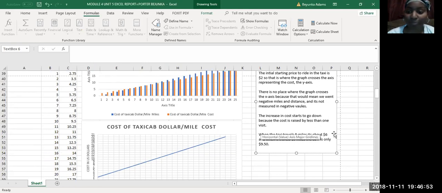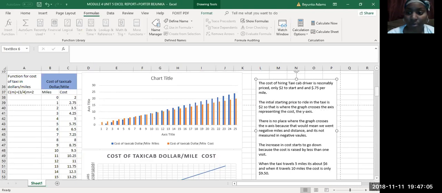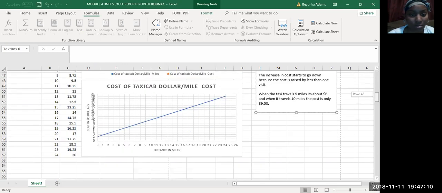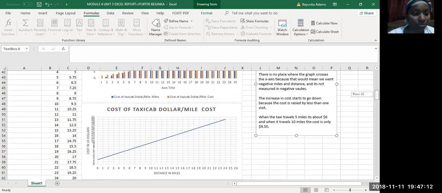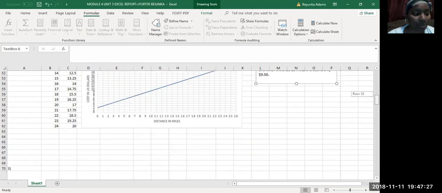When the taxi travels 5 miles, it's about $6, and when it travels 10 miles, the cost is only $9.50. And it shows right here on the graph. Well, 5 miles is $6, and then 10 miles is $9.50. All right, let's move on to number 3.